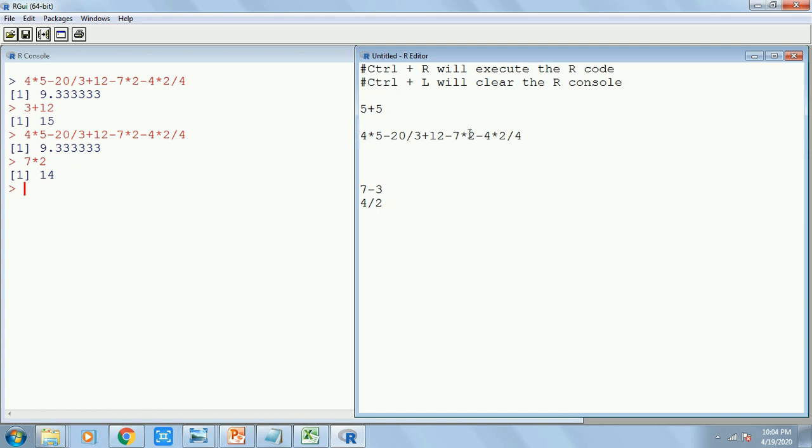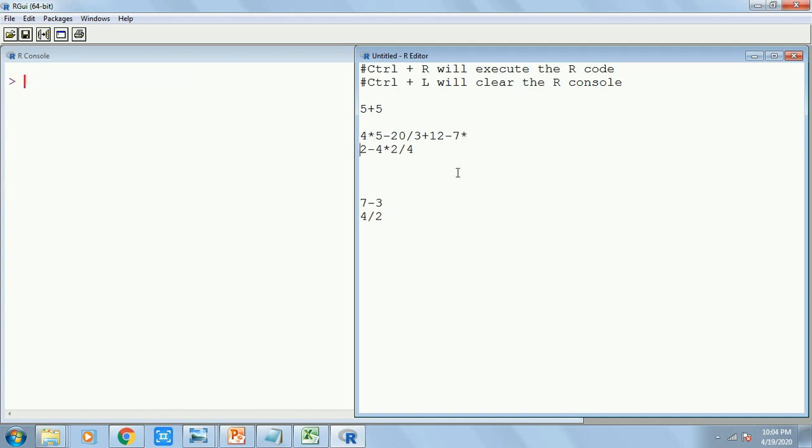Now if I indent the code, if I just hit the enter button, just imagine this code is becoming too long, so I do not want to write it in a single line. Then if I hit Ctrl R, see, I have gotten the result in red, but I have not yet gotten the outcome. Why?